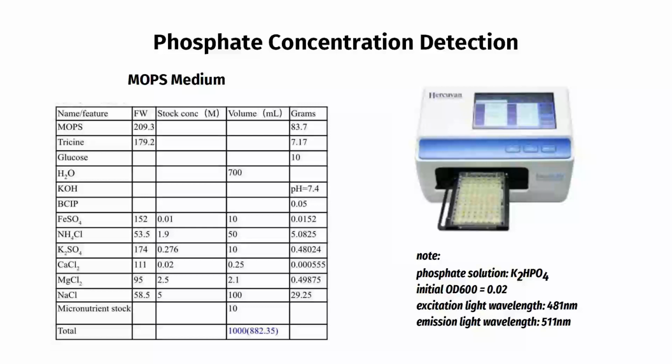Then the bacteria will be cultured and sampled at different time points: 15 minutes, 1 hour, 3 hours, 5 hours, and 7 hours. Then we suspended them in 10 millimolar phosphate buffered saline, which has a pH of 7.4, and then the resuspension was diluted 10 times, which gives an OD600 value approximately the same as the initial OD600 value. And the fluorescence value of the dilution and the OD600 value were measured respectively, which are our final results.